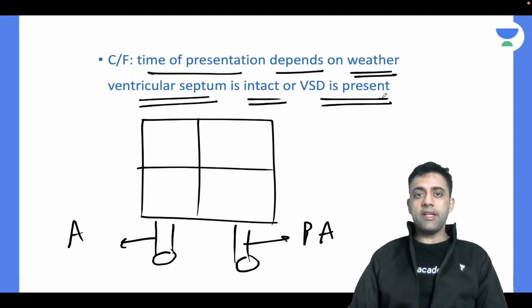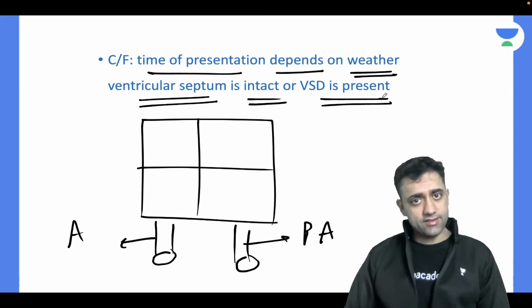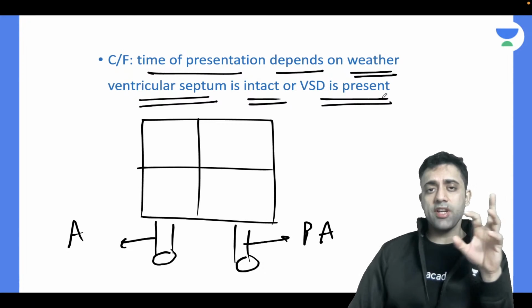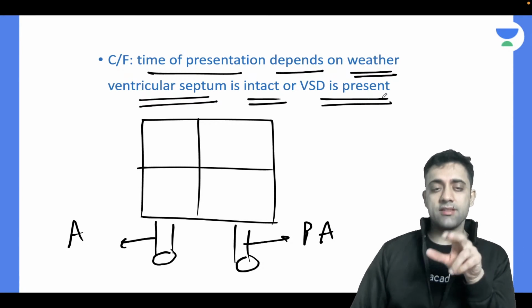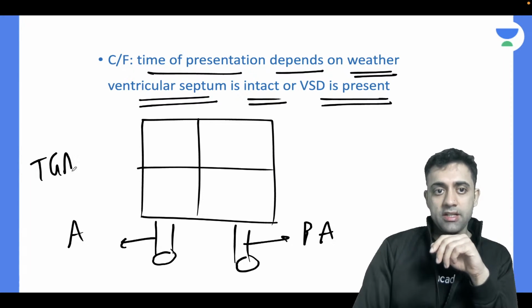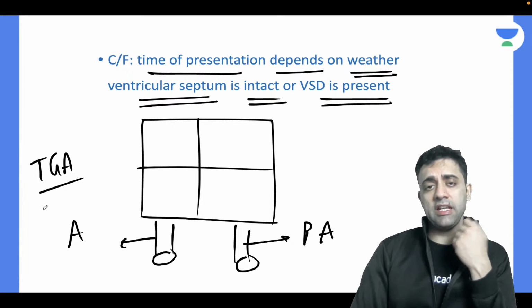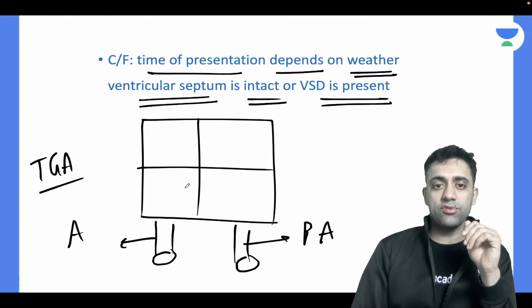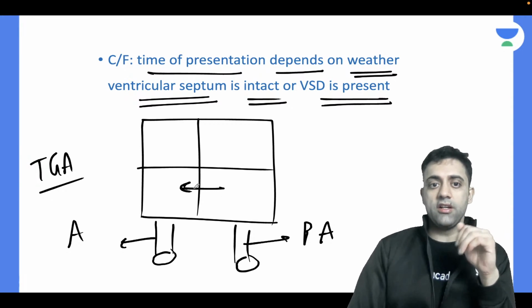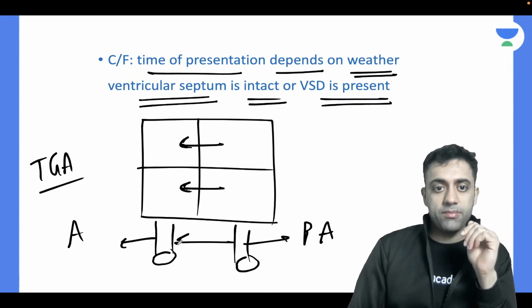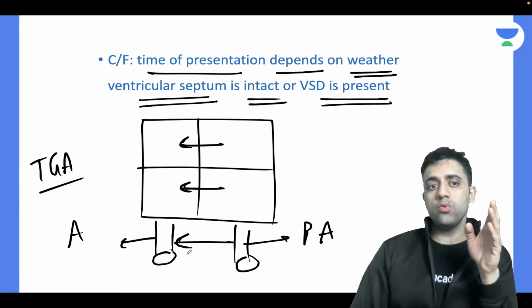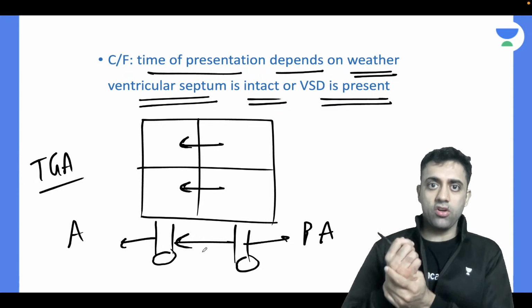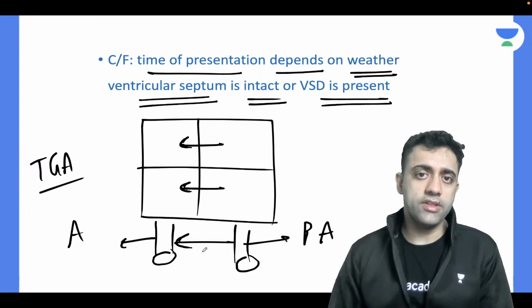Please remember, normally these congenital defects are not isolated. They are associated with some other defect also. The book is saying it is very unlikely for a baby to have transposition of great arteries alone. Either the baby will have TGA with VSD, TGA with ASD, or TGA with PDA. Because if you have an isolated TGA, the baby will die very fast. Not on the spot, but in very few hours he'll expire.